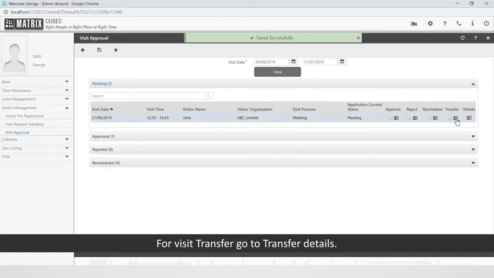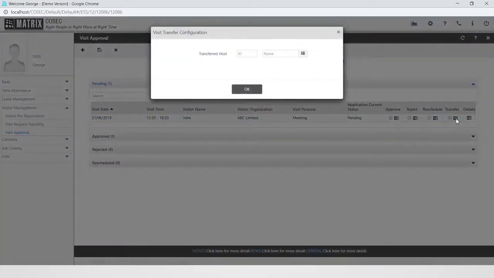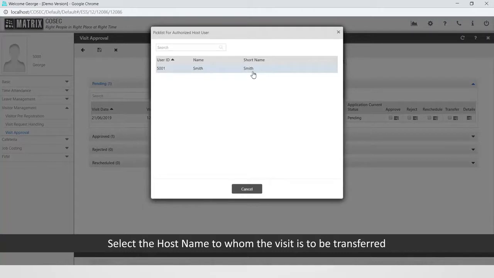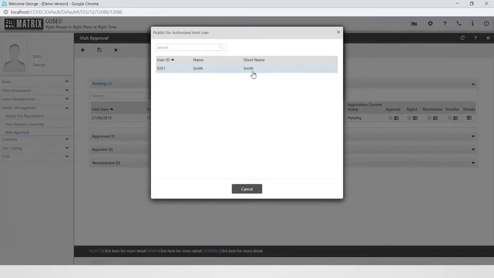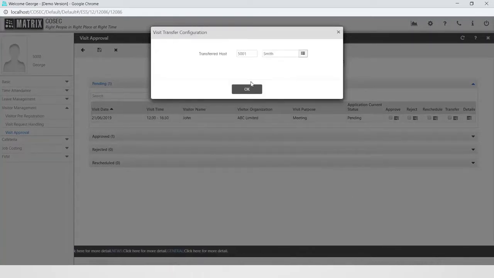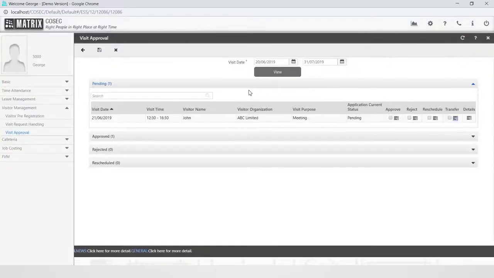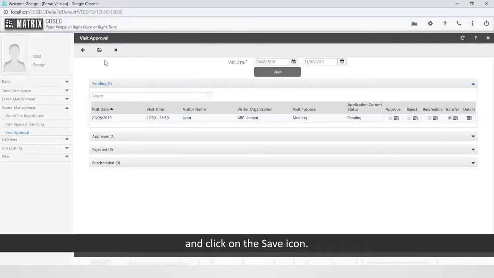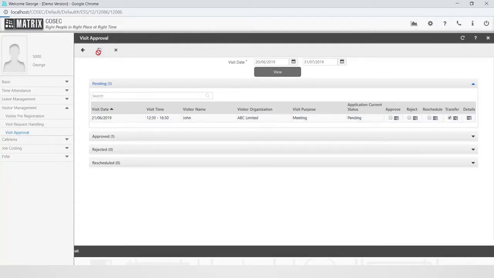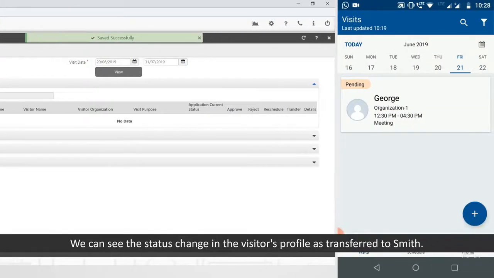For visit transfer, go to Transfer Details. Select the host name to whom the visit is to be transferred. And click on the Save icon. We can see the status change in the visitor's profile as transferred to Smith.